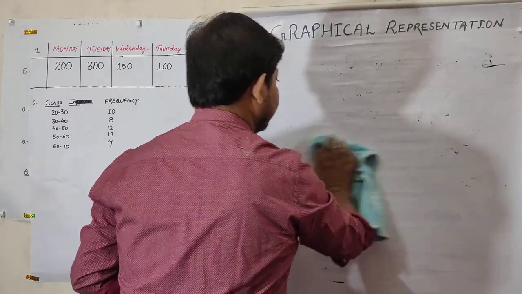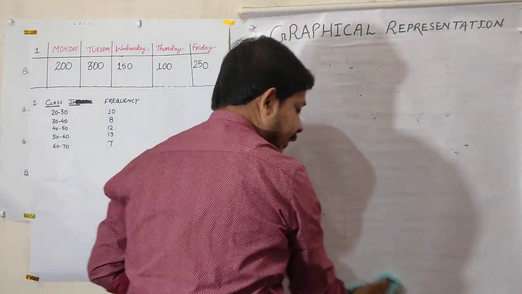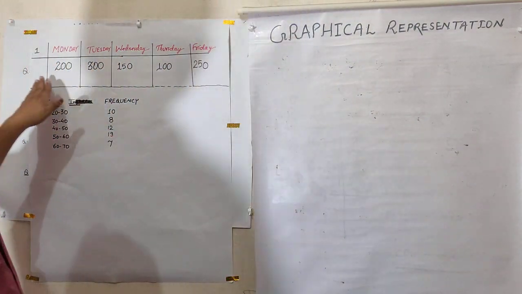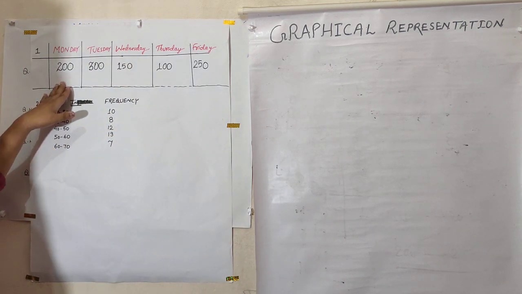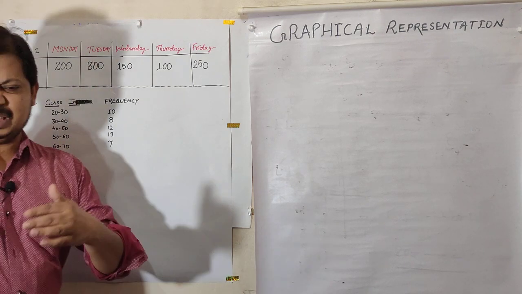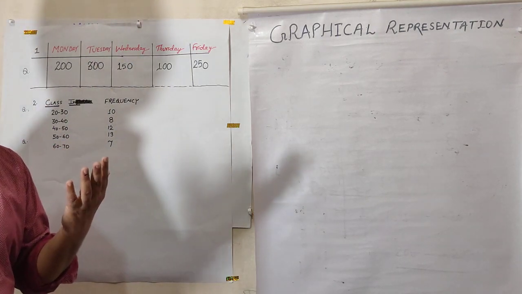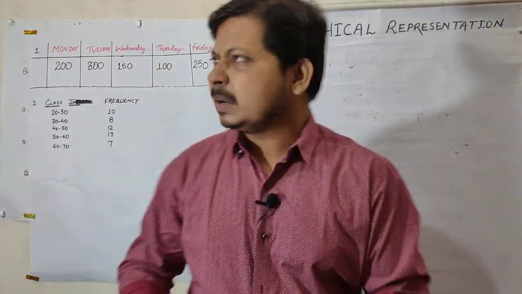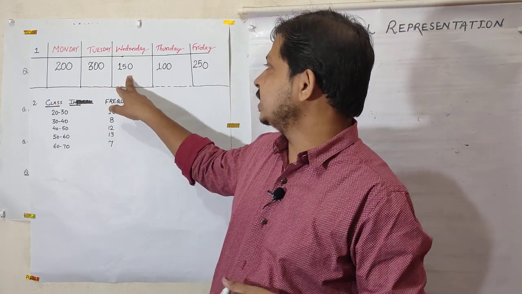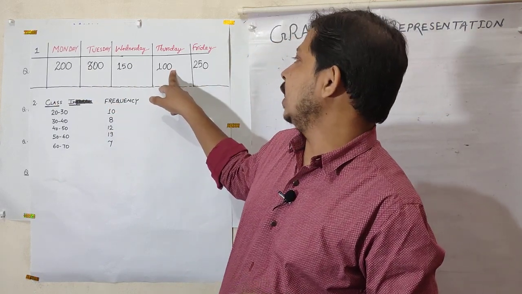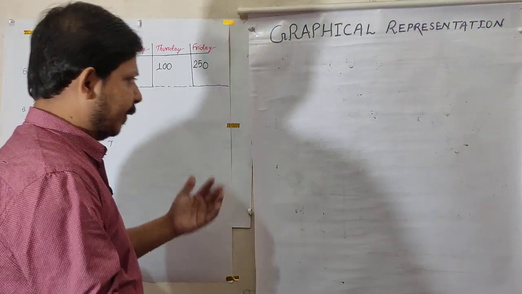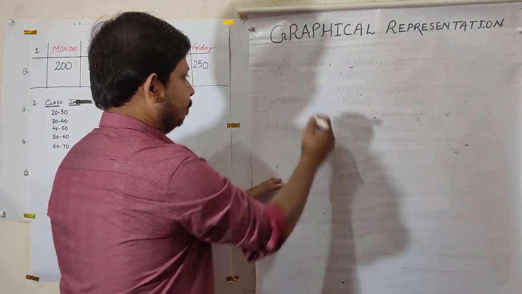Now I have some questions for class 8, 7 and 9. How to make a bar graph and histogram. See, I have already written one question. Maybe it is visible also. Monday, Tuesday, Wednesday, Thursday, Friday. These days we have knowledge about COVID-19. Suppose on Monday the total patients of COVID-19 is 200, Tuesday 300, Wednesday 150, Thursday 100, and then Friday 250. How will you represent this data on graph paper? First of all, how to draw the line.